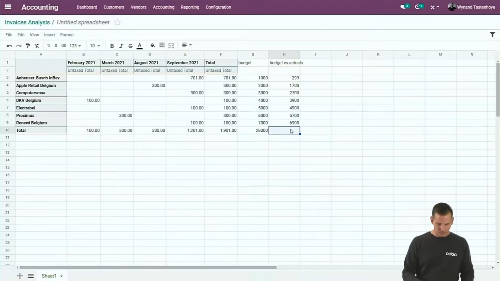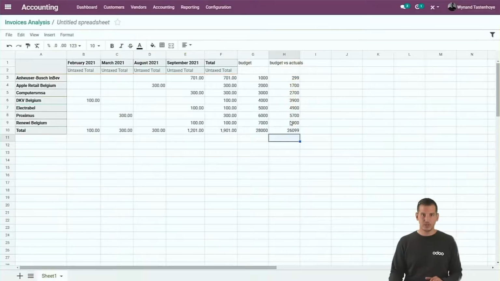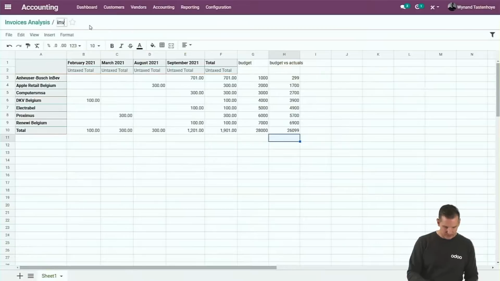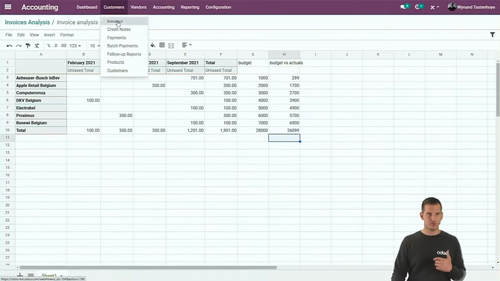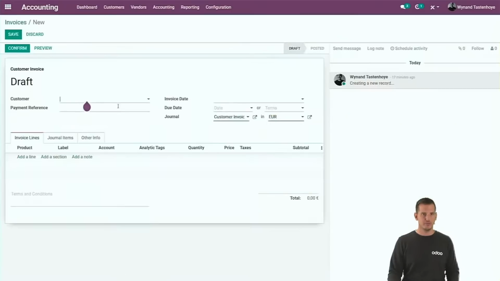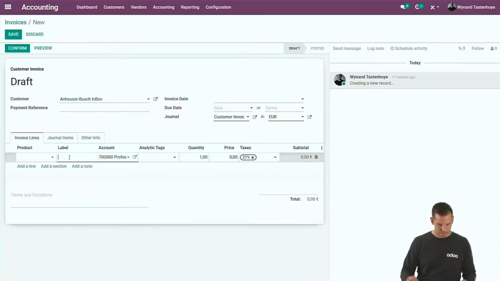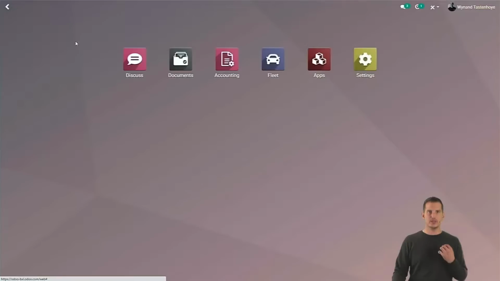So now that you have in a few clicks this report, well, let's see what happens if we create some new accounting entries. Because you can see that for InBev, for example, for September, we only have 700 euros. If we save this one as invoice analysis, well, let's see what happens if we create a new customer invoice for InBev. So create one, just do it manually like we did before, InBev. Okay, and let's make it a huge invoice. Make it one for 1 million, for example. Well, because we just confirmed this one, we just created the record. Let's see what happens with the report.